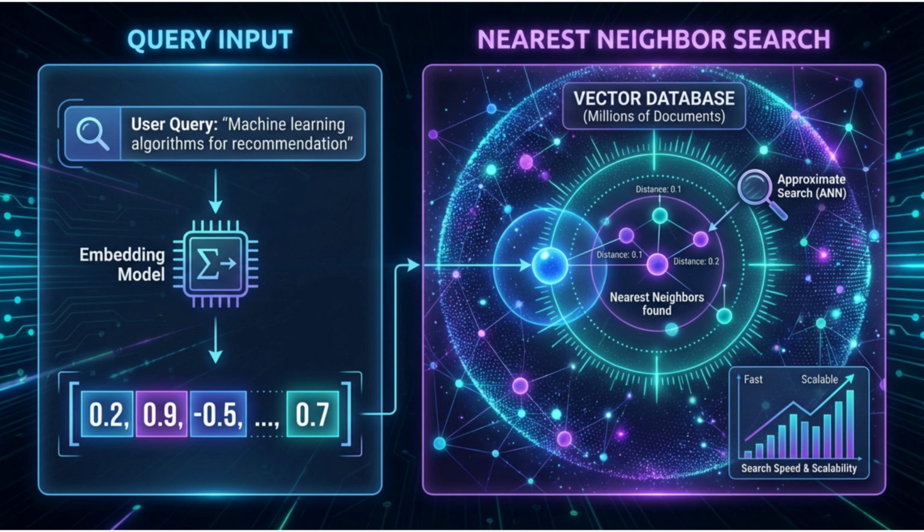When you query a vector database, you're asking, find me the documents whose embeddings are closest to my query's embedding. This is approximate nearest neighbor search, and modern algorithms make it blazingly fast, even with millions of documents. Vector databases have made this capability accessible and scalable.